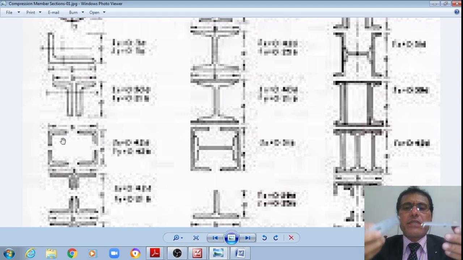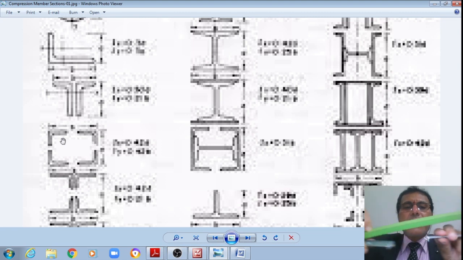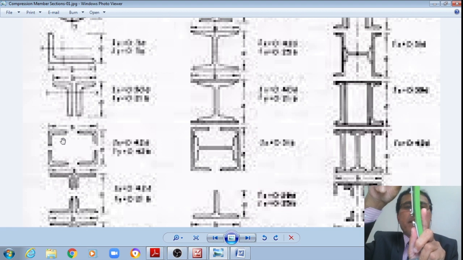I'm showing the half symmetry, and it almost looks like a box section, connected by means of lacings or battens like this, on both the sides as well as on the sides also.